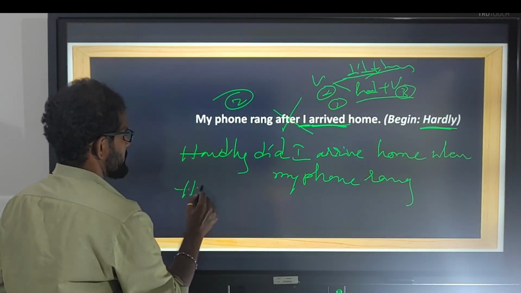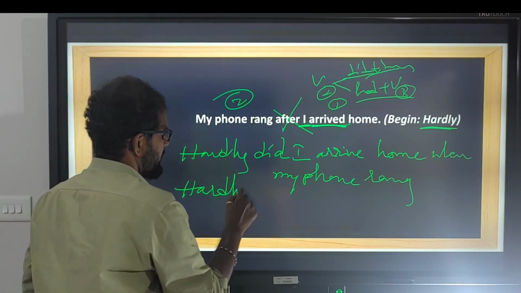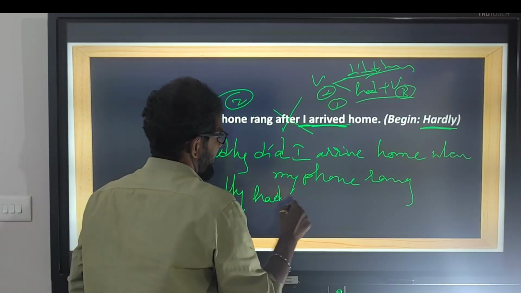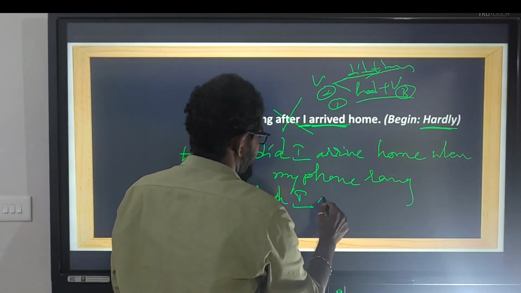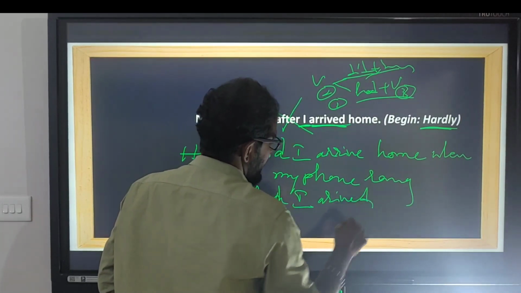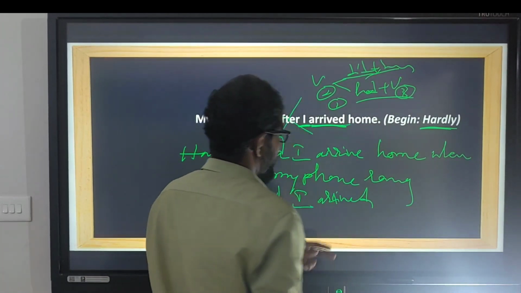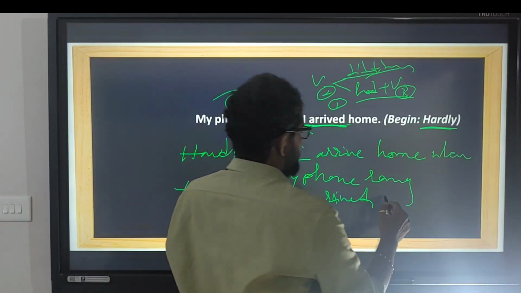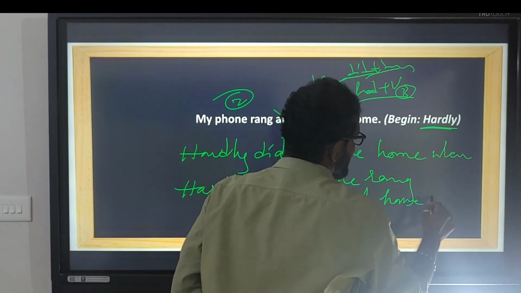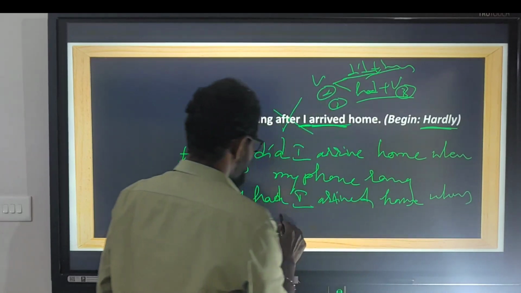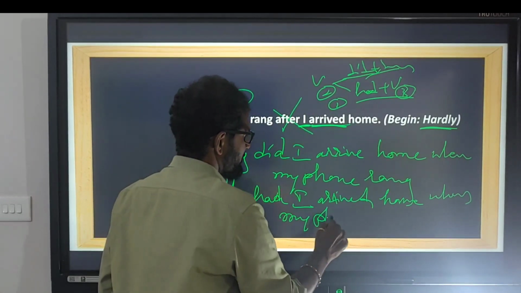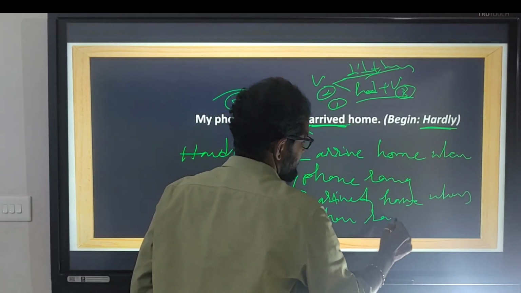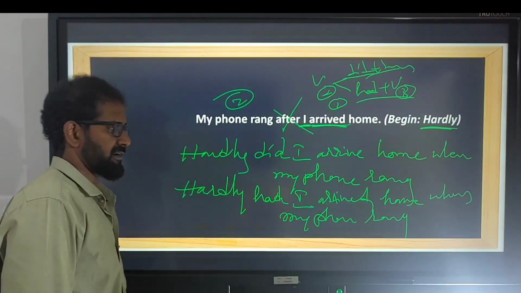Let us see how to write using had plus V3. Hardly had I arrived home when my phone rang.